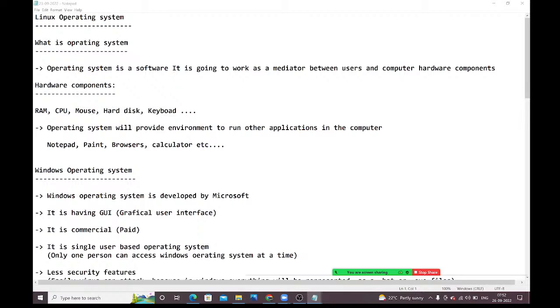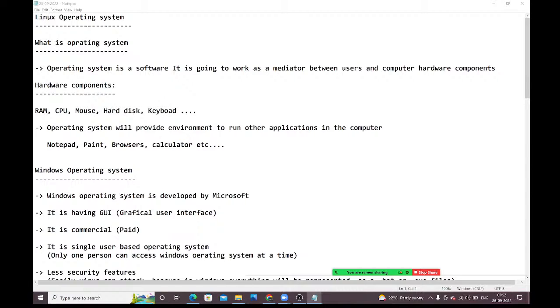Fine guys. As we discussed, if you want to learn DevOps or AWS, what are the prerequisites? Linux basics is the prerequisite.